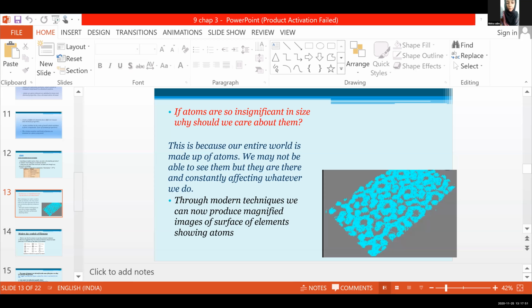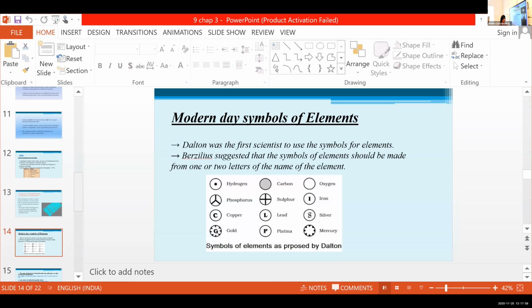Then we are going to learn the modern day symbols of elements. Are you familiar with the periodic table?